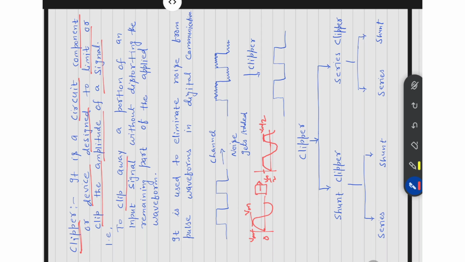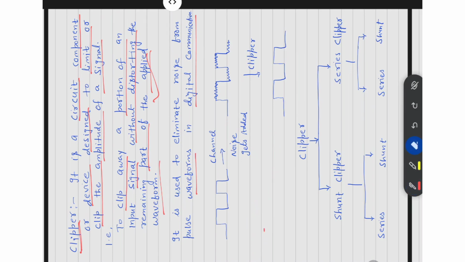That is, it clips away a portion of an input signal without distorting the remaining part of the applied waveform. Means here what will we do? Here we have to clip at Vm by 2. This is the level. If we require, then above this level the signal will be clipped, that part will be removed, and below this portion there is no change. It is used to eliminate noise from pulse waveforms in digital communication systems.